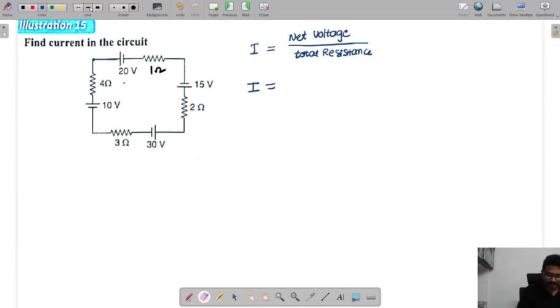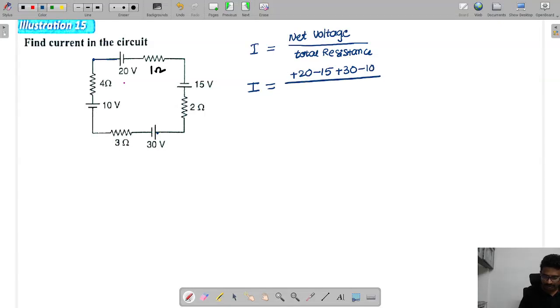Now from this we can write this I, which is given as the net potential, net voltage. This is the positive terminal, plus 20, then minus 15, and then positive here, so plus 30, next minus 10. That's all.